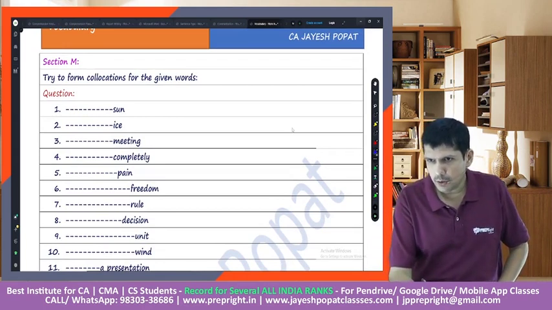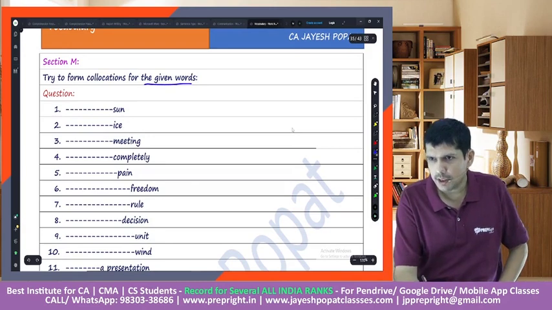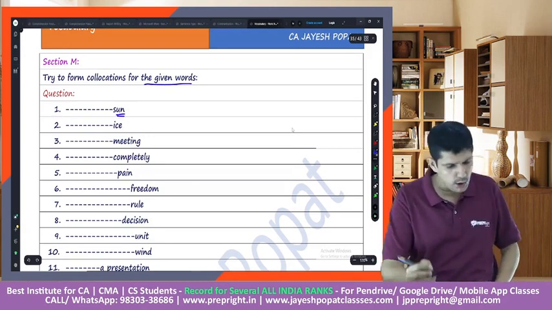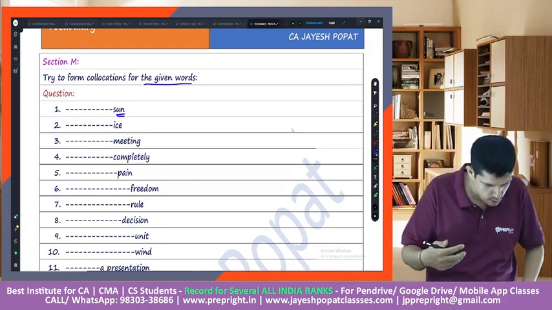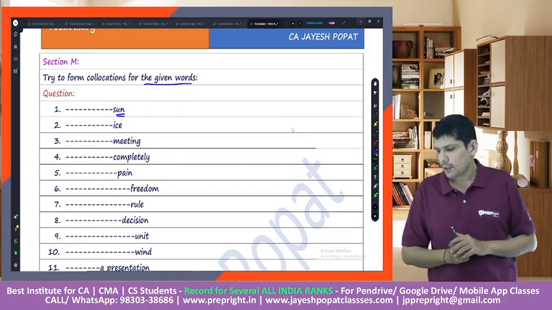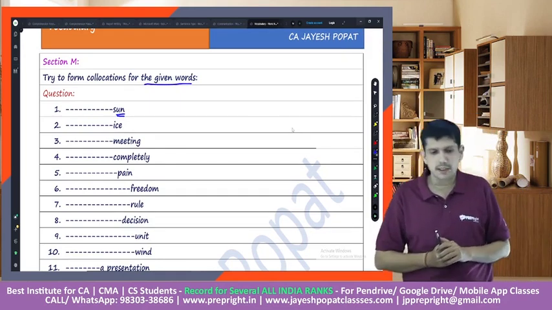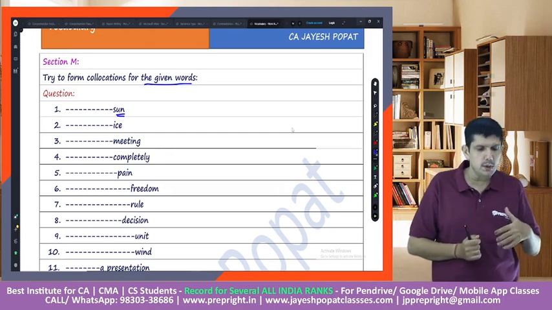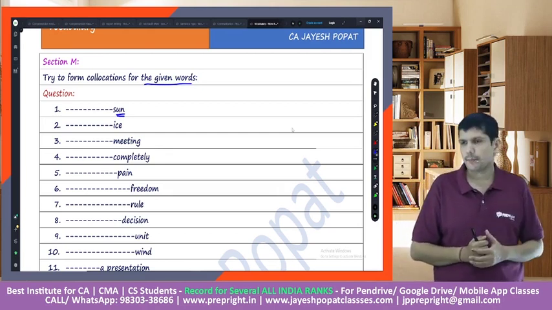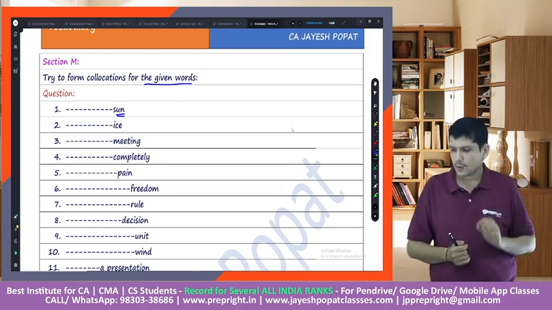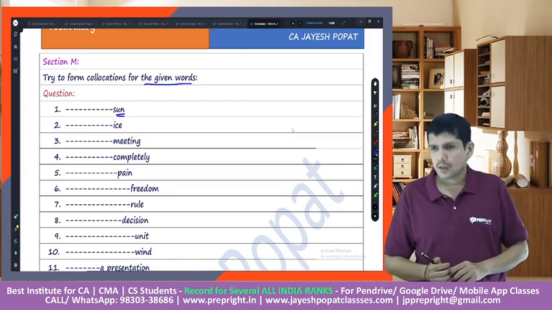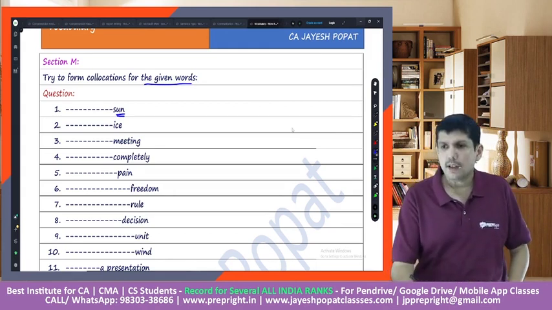Try to form collocations from the given words. So the first word is sun. What word would you normally use with sun? Could you please put some of the words in the chat? Very good.